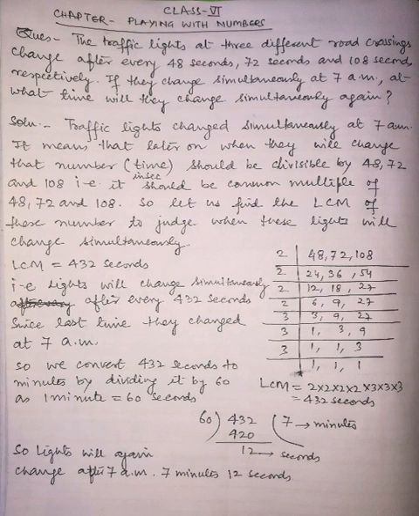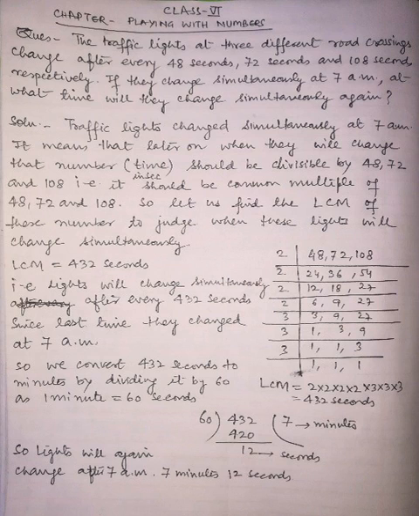So it means that we are asked here to find the LCM, the lowest common multiple of these numbers, to judge when these lights will change simultaneously. So we have calculated the LCM as usual.